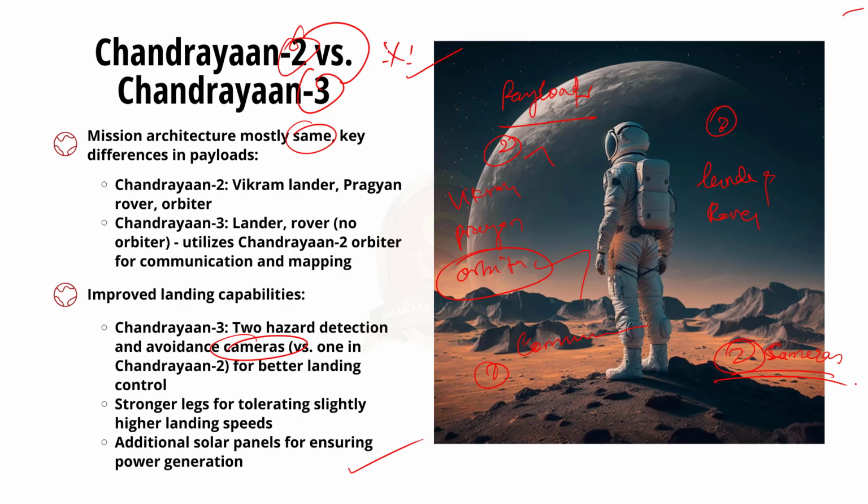Apart from this, the lander of Chandrayaan-3 is also fitted with additional solar panels when compared with Chandrayaan-2. This will ensure power generation no matter how it lands. The next difference lies in the endurability of the lander.